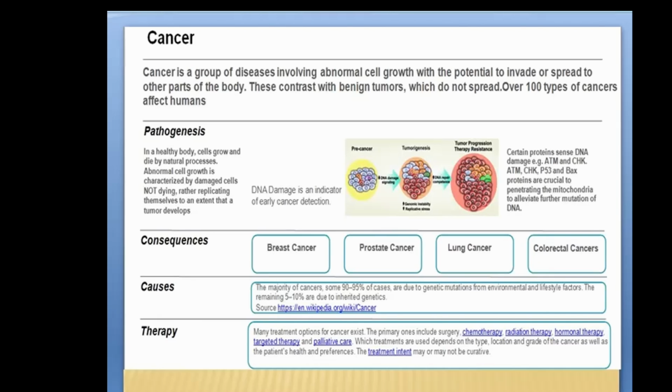When a cell has any type of problem like DNA damage, it tries to kill itself. The process starts from the mitochondria. DNA damage acts as a signal, meaning that when your DNA is damaged, there is a chance or risk of cancer. There are certain molecules that can be activated after the DNA damage: ATM, CHK protein, P53 protein, P56 protein, APAF protein.